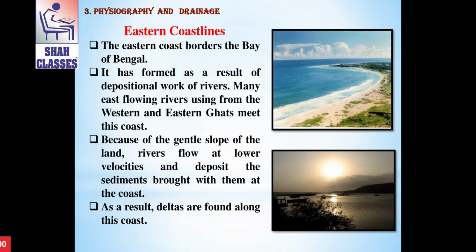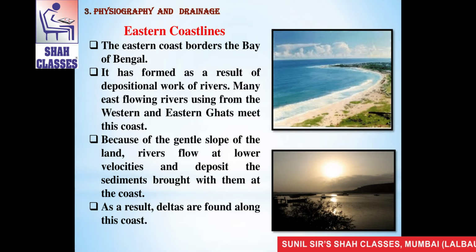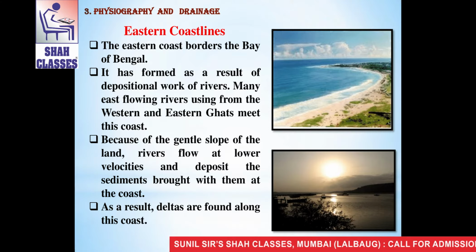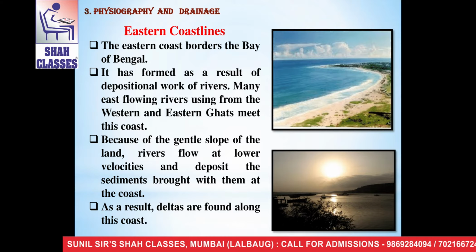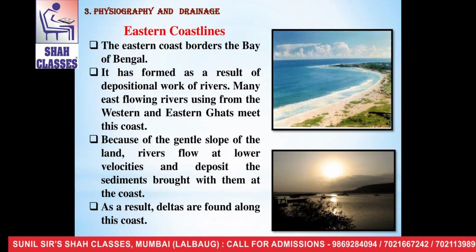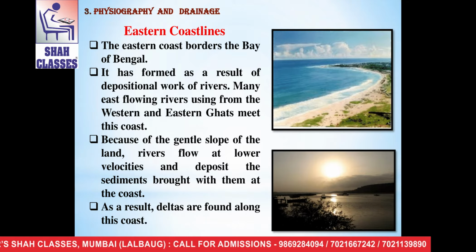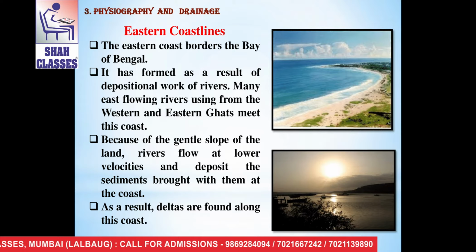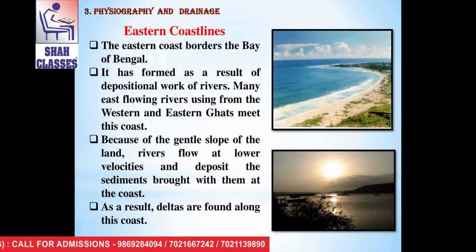After learning about the western coastal line, now we are moving towards the eastern coastal line. The eastern coast borders the Bay of Bengal. It has formed as a result of the depositional work of rivers. Many east flowing rivers rising from the Western and Eastern Ghats meet this coast.